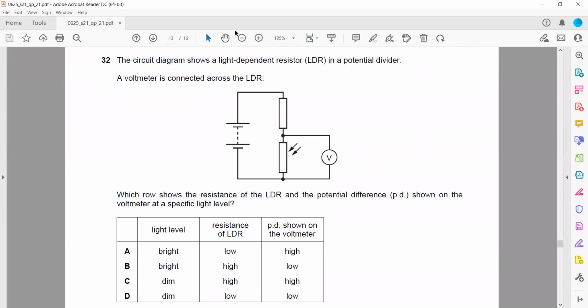So which row describes it? The circuit diagram shows an LDR potential divider, and which row shows the resistance of the LDR and the potential across it at a specific light level? If the light intensity is high, then the resistance should be low and the voltage should also be low. If it is bright, both should be low. But if it is dim, with low light intensity, then the resistance of the LDR should be high, as well as the voltage across it. So if it is dim, both are high, so C is the right answer.